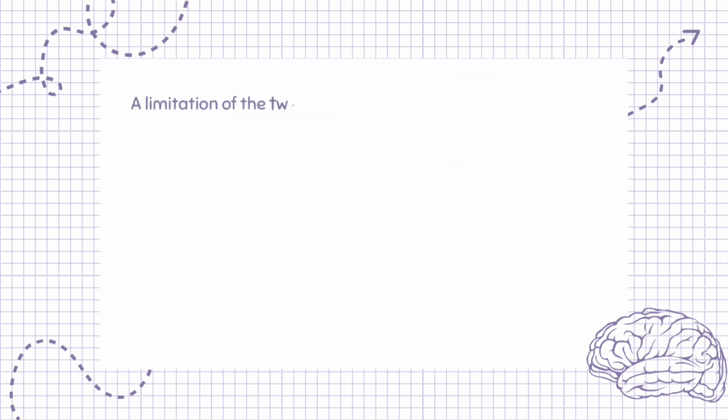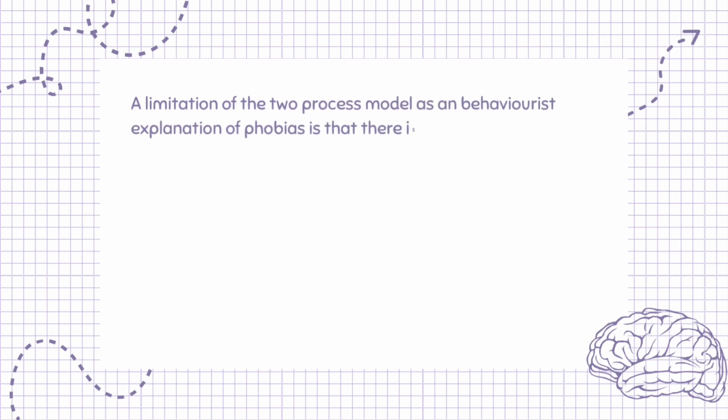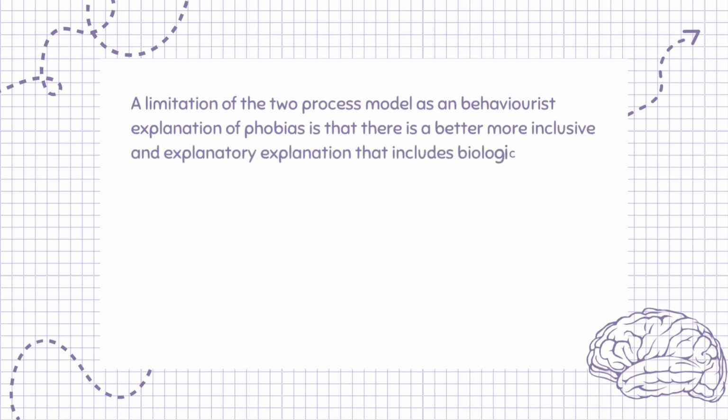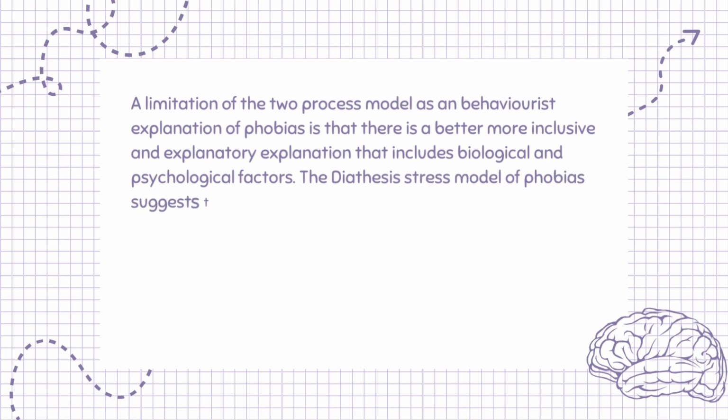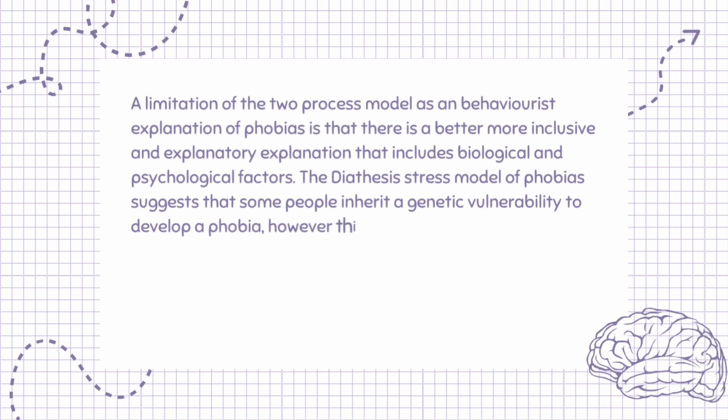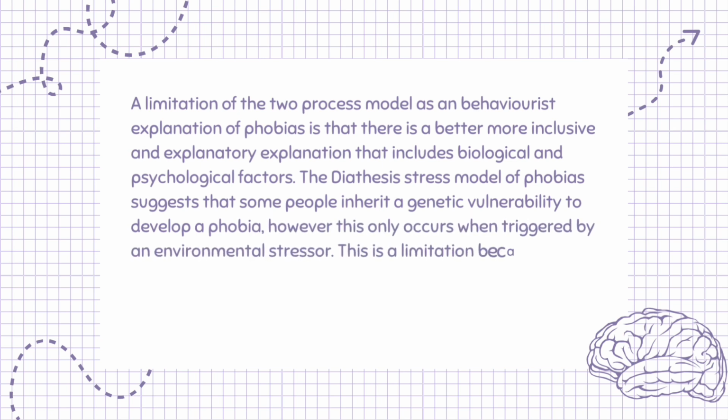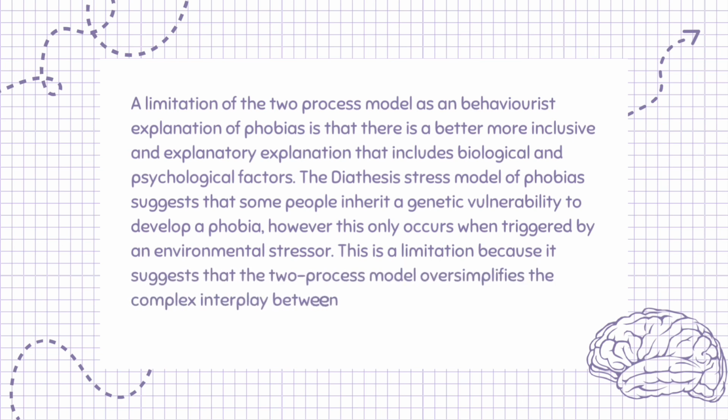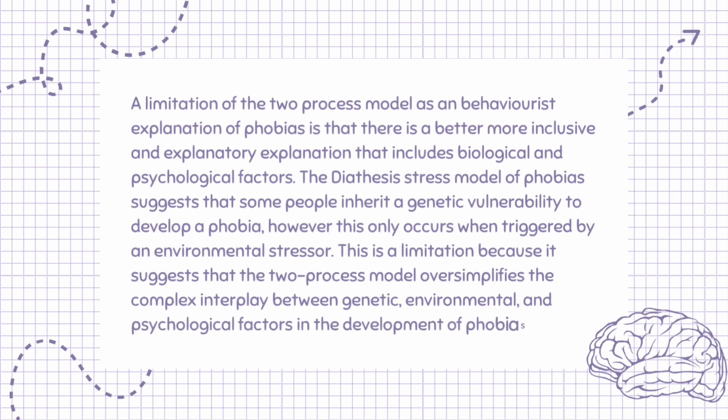A limitation of the two-process model as a behaviorist explanation of phobias is that there is a better, more inclusive and explanatory explanation that includes biological and psychological factors. The diathesis stress model of phobias suggests that some people inherit a genetic vulnerability to develop a phobia, however this only occurs when triggered by an environmental stressor. This is a limitation because it suggests that the two-process model oversimplifies the complex interplay between genetic, environmental, and psychological factors in the development of phobias.